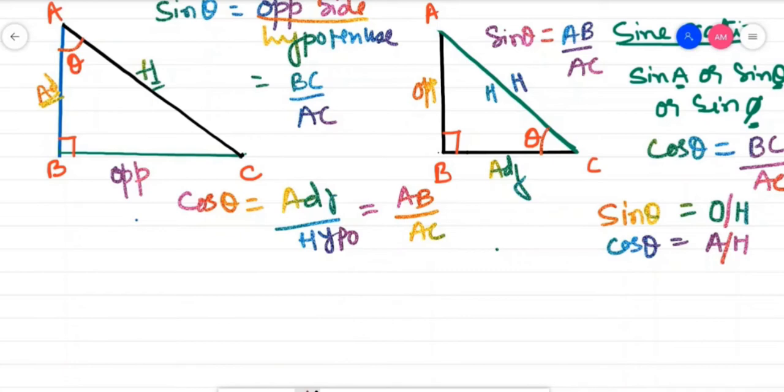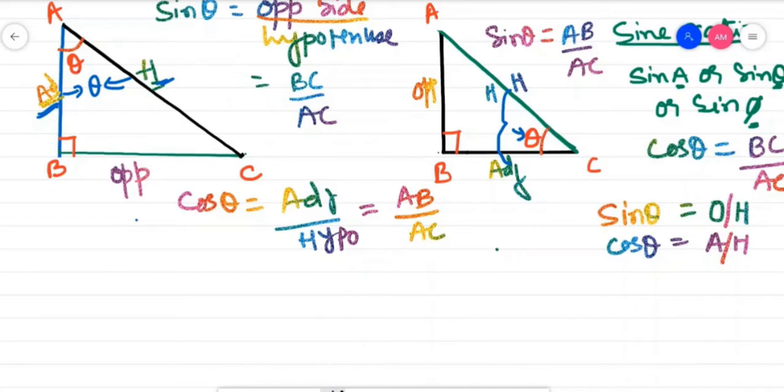Look here. Here also your adjacent side is, see, this is the adjacent side, this is the hypotenuse and theta is in between these two. See. And here also theta is between hypotenuse and adjacent side. See. Theta is between adjacent side and hypotenuse. So the side which is not attached with this theta is your opposite side, and one side is hypotenuse, that you can easily identify. Now the side which is left is your adjacent side.